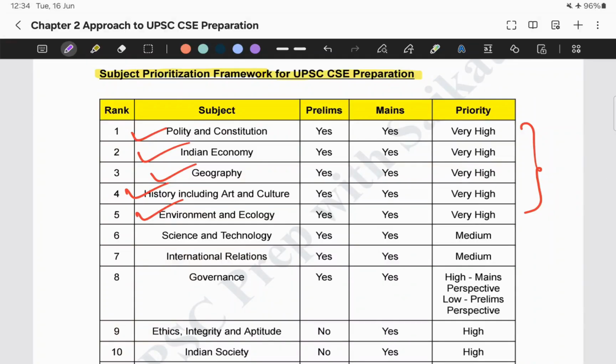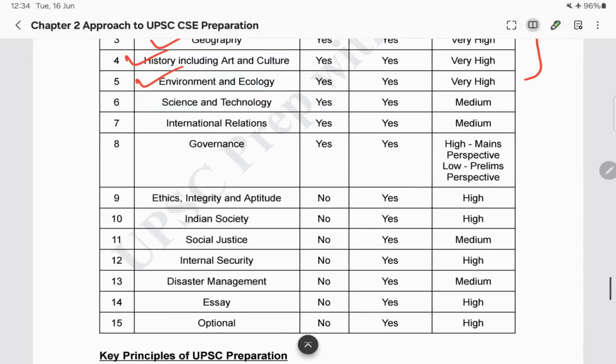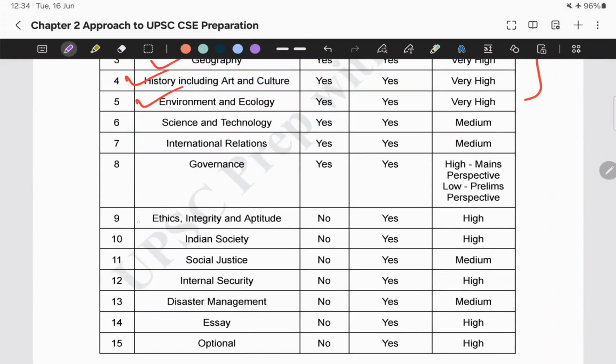Now next comes the high priority subjects. So what are those high priority subjects? Ethics, integrity and aptitude, Indian society, internal security, and most importantly the essay paper and your optional paper are high priority subjects. Why am I saying this? Because these are specific for the mains exam. So these subjects are specifically there for your mains exam. And next one is governance. Governance is also a high priority, but from the mains perspective. From the prelims perspective, it is not of that much importance.